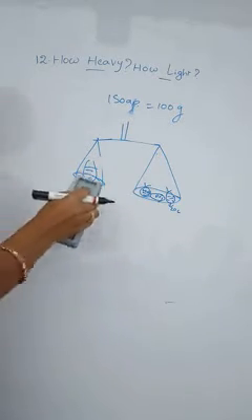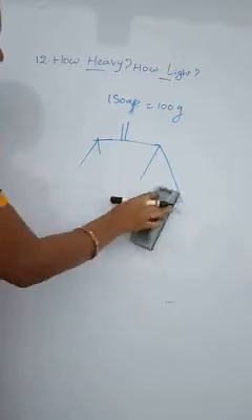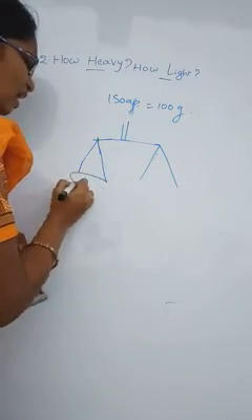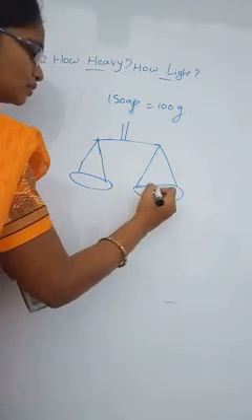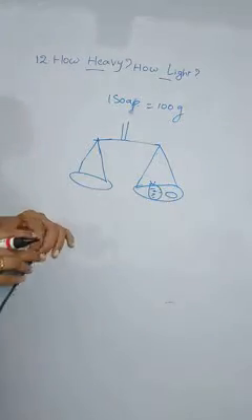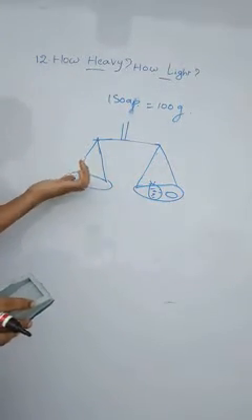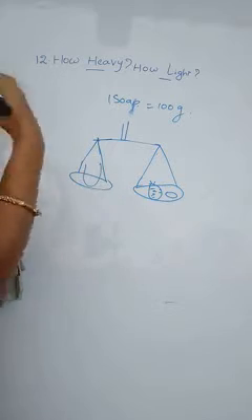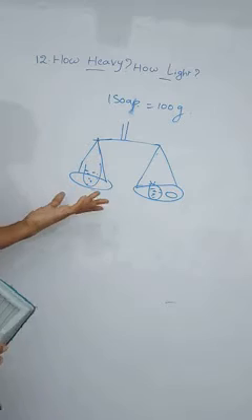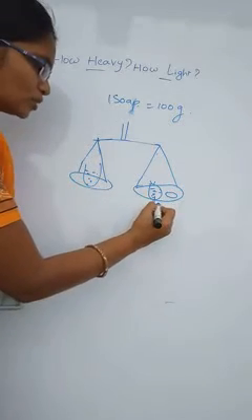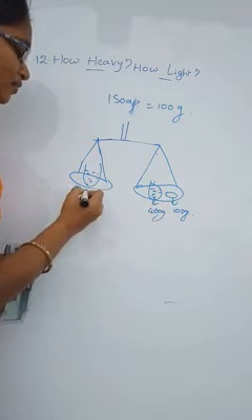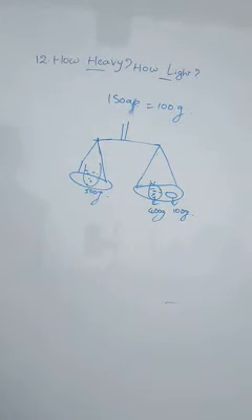But suppose you want only 500, then if we keep these 400 packet and one soap, we can find 500 grams of sand. Soap is 100 grams and 400 grams, total 500. So if we cut the plastic cover and pour the sand here, total 500 grams. Why? Because this is 400 grams and this is 100 grams. Like that we can do this activity.